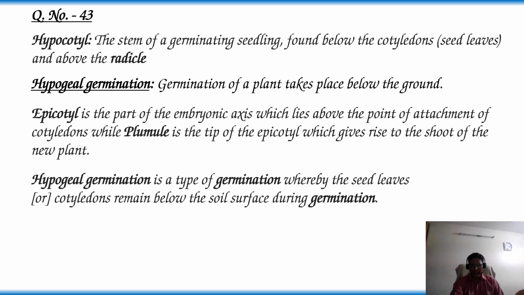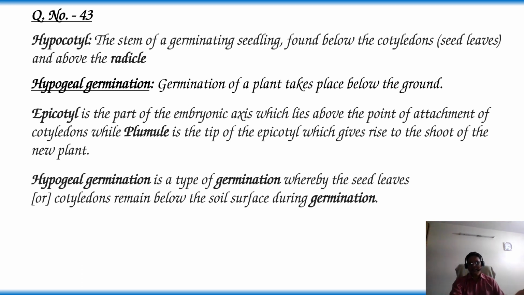So now here, during hypogeal germination, the seed leaves are left in the soil itself, and then the tip of the epicotyl is elongated and the plumule comes above the ground level.